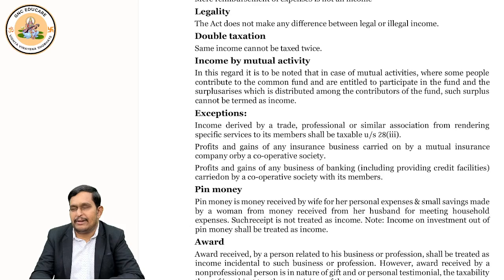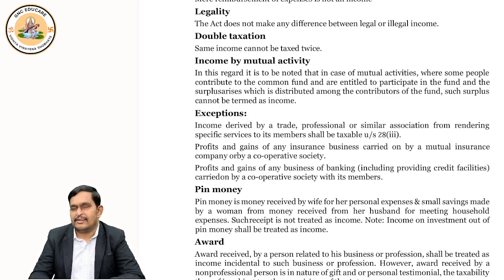Can there be double taxation? The answer is no. If an income is taxed once, it cannot be taxed again. So there is a fundamental principle of income tax. An income is taxed only once. Okay, very good. Double taxation is clear to all of you.